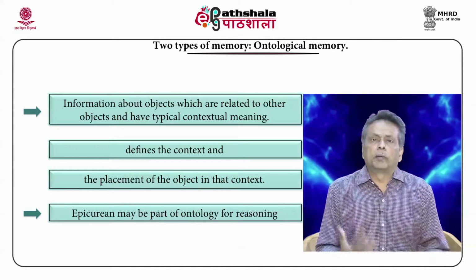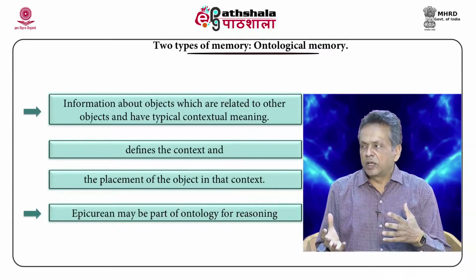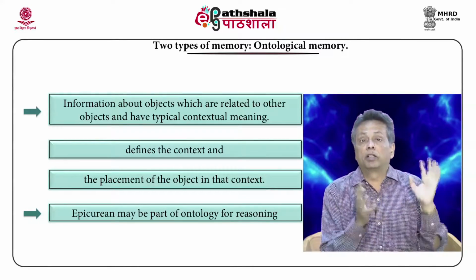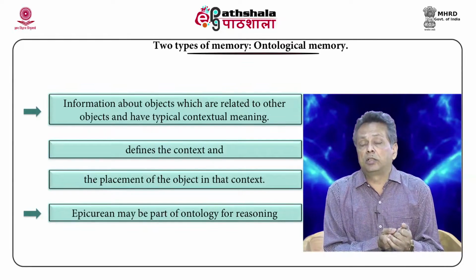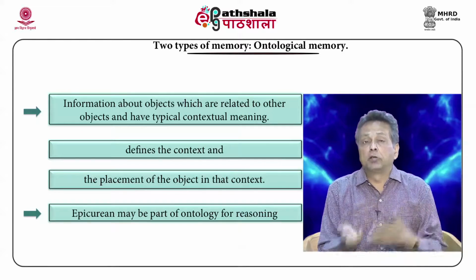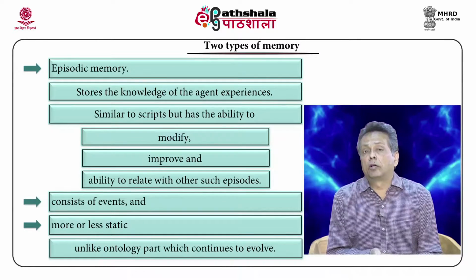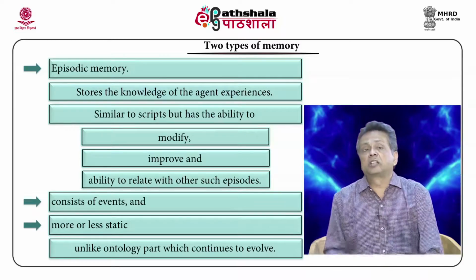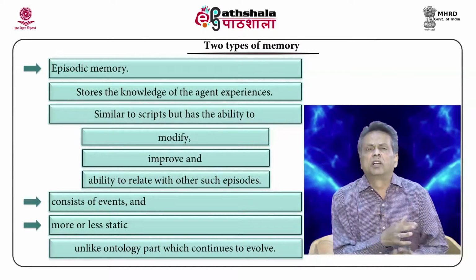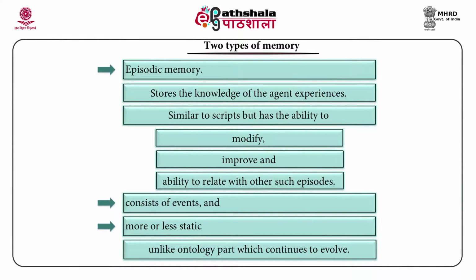There are two different types of memory used by MOPs. One is called the ontological memory. Remember, this was a problem with the CD as well as scripts: there was no ontology. So, here an additional memory is provided, the ontological memory, and obviously it has the other memory called episodic memory, which is almost the same as scripts. Both are used, and you can see the Epicurean problem that I talked about. Now, if you have a right ontology which clearly indicates that Epicurean is a type of restaurant, reasoning can be pretty easy.